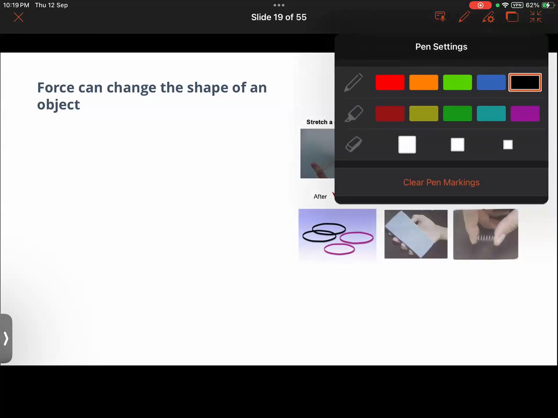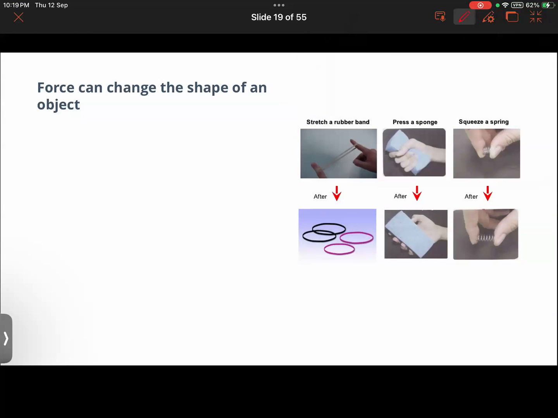Furthermore, force brings about a change in the shape of a given object also. Like you can stretch a rubber band, you can press a sponge, you can squeeze a spring, but after releasing it from force, it restores back to its original shape. So force can change the shape of an object also. That is also one of the characteristics of force. Getting it? So that is the thing.